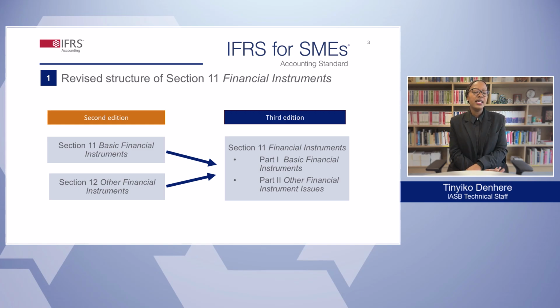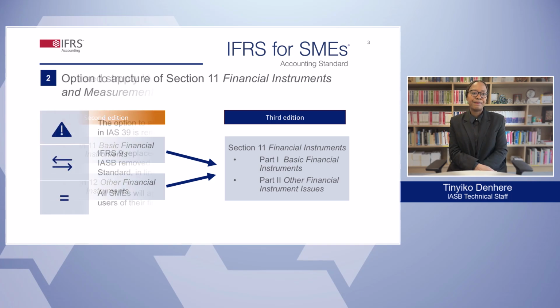The new Section 11 is divided in two parts. Part 1 contains the requirements for basic financial instruments, such as simple bank loans. Part 2 contains the requirements for other financial instruments, which were previously in Section 12. Other financial instruments are more complex financial instruments, such as hedge instruments. Financial instruments that fall under Part 1 are measured at amortized cost or at cost, with some exceptions, whereas instruments that fall under Part 2 are measured at fair value, also with some exceptions.